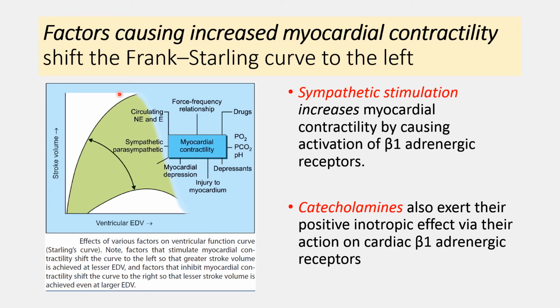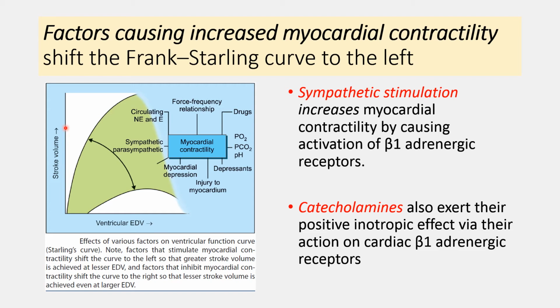First of all, understand the Frank-Starling curve. The Frank-Starling curve describes the relationship between the ventricular end diastolic volume and the stroke volume. As the end diastolic volume increases, stroke volume increases according to the Frank-Starling law. Always remember that the Frank-Starling law operates in heterometric regulation.